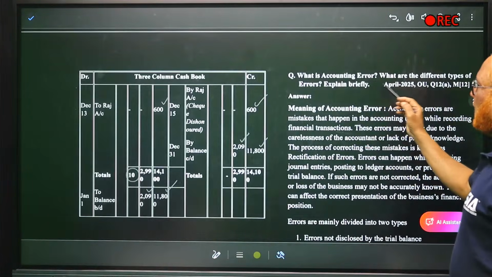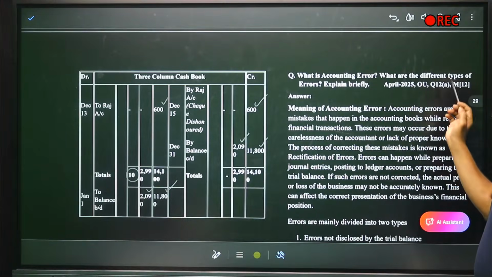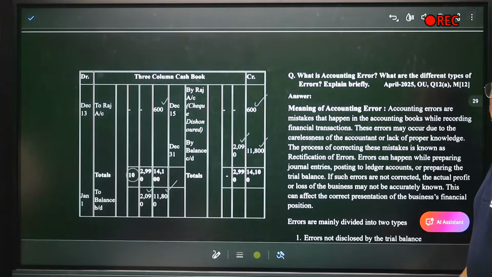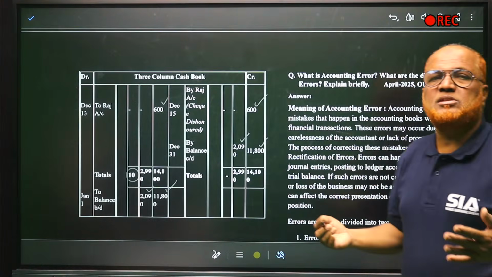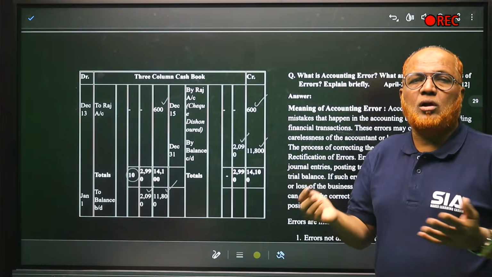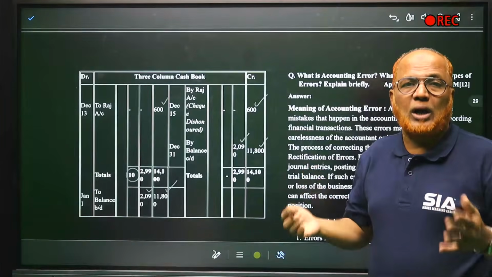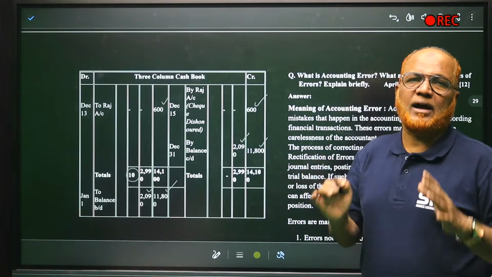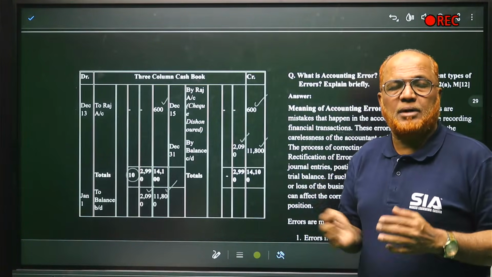So what is accounting error? What are the different types of errors? Explain briefly. Theory question. Actually, error means mistake. The accountant may commit the mistake due to carelessness, or the accountant may not have perfect knowledge of accounting. Errors may creep in.